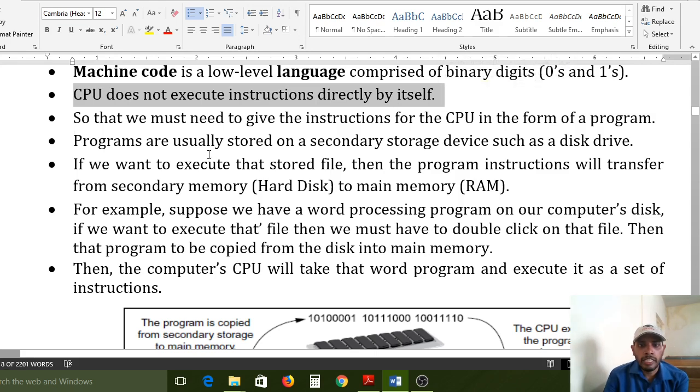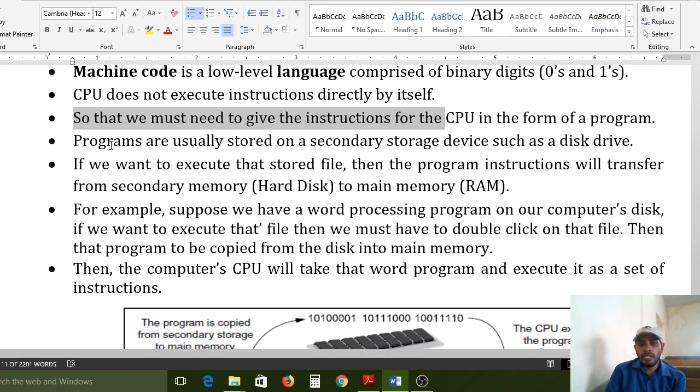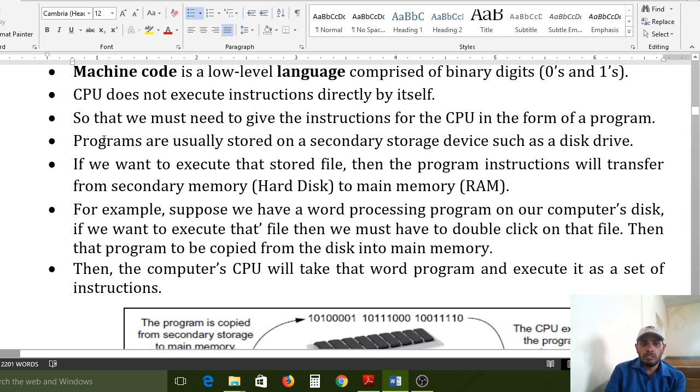So we must give the instructions to the CPU in the form of a program. If you want to give any instructions to the CPU, we need to write one program. That program is converted into binary code. After that, the binary code is read by the CPU and it will execute those instructions directly. Until we pass instructions, the CPU does not take any responsibility to execute by itself. So the programmer needs to give instructions for the required operation.